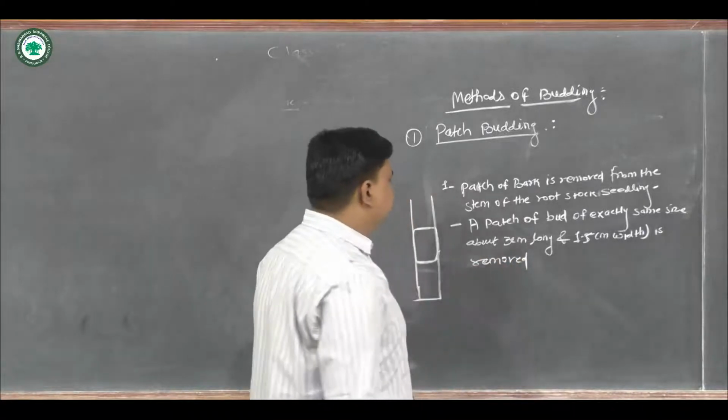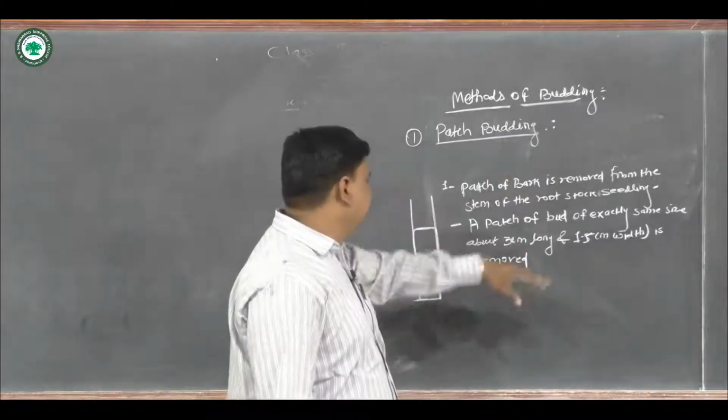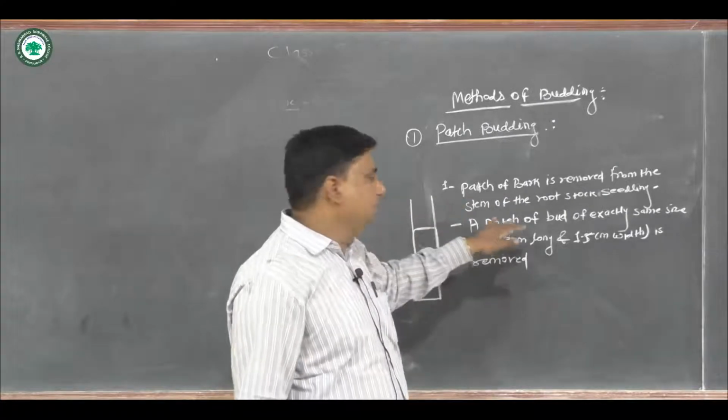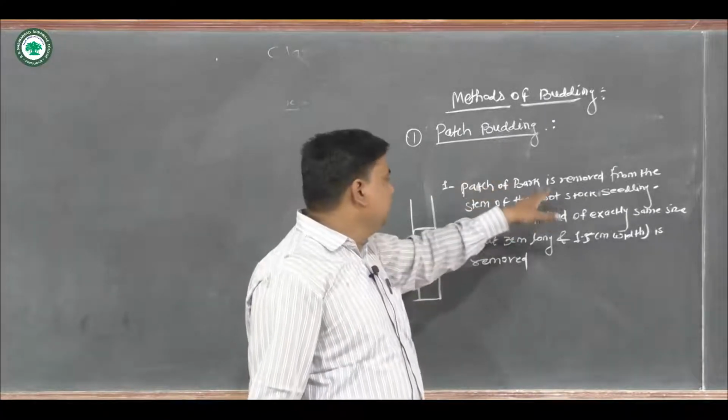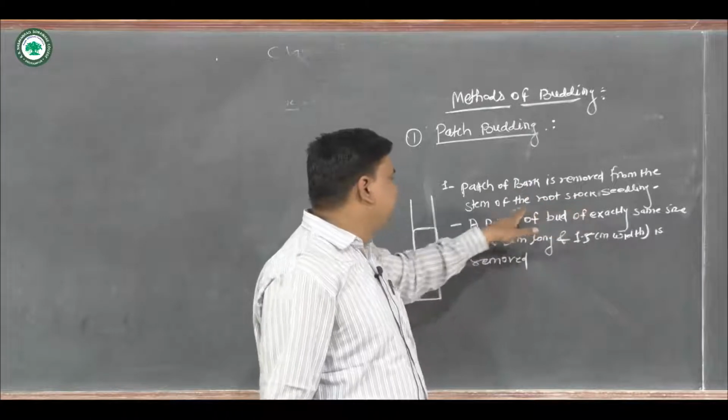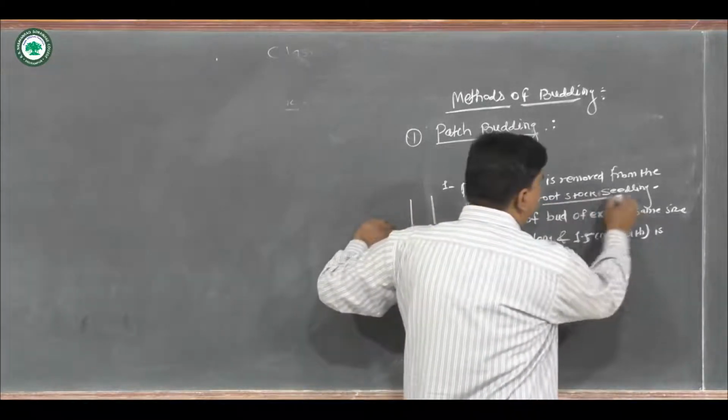Okay, so what is the operation? First of all, we remove the particular patch of bark from the rootstock seedling.